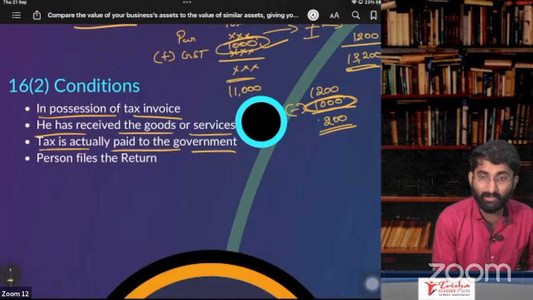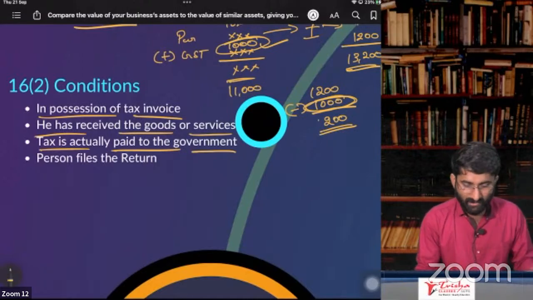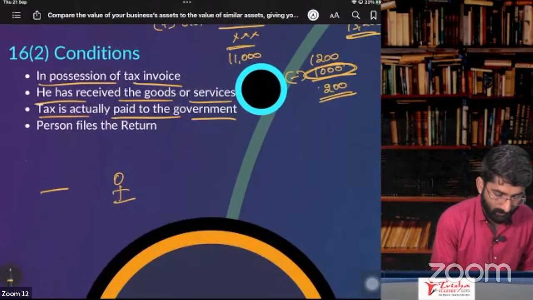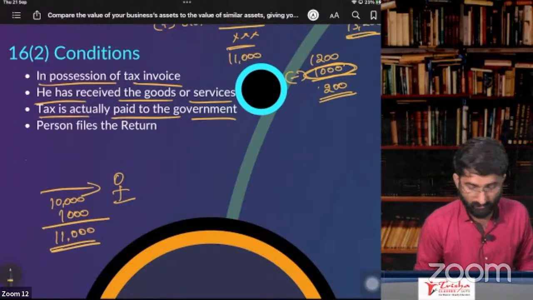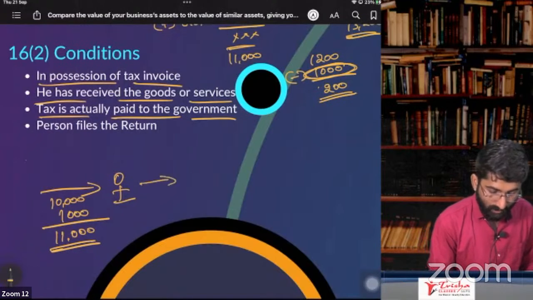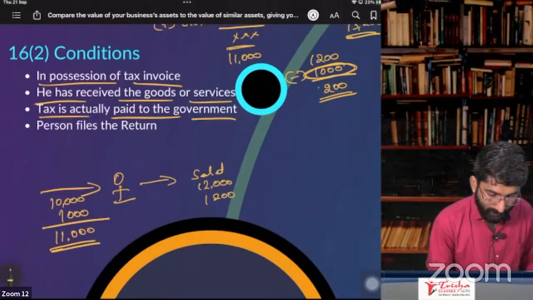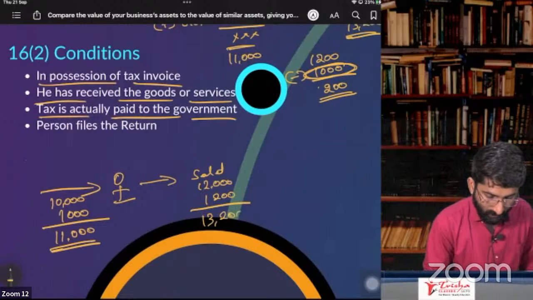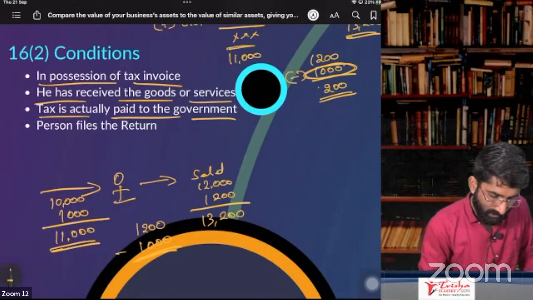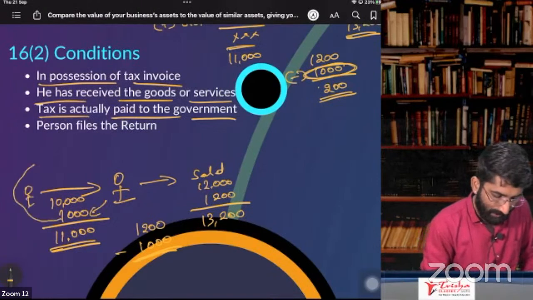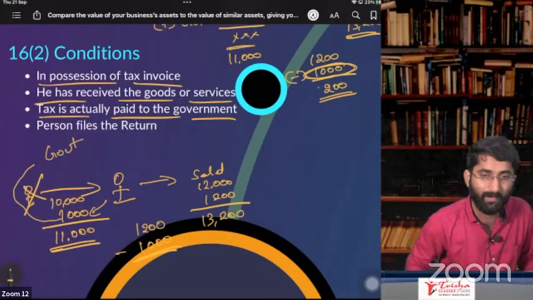Next one, tax is actually paid to the government. Now, example, I purchase the goods. This person purchases the goods for 10,000 rupees plus 1,000 as the GST. Totally 11,000 rupees. Now, he is selling the goods. He sold the goods for 12,000 and 1,200 is the GST that he has collected. Totally 13,200. On this 1,200, he has to pay to the government minus 1,000. Why can he do that minus 1,000? Because he paid 1,000. That 1,000 is paid by his supplier to the government. What if he doesn't pay?